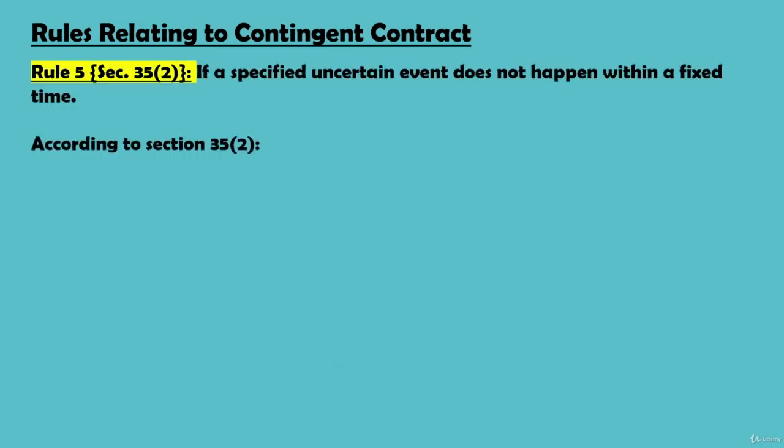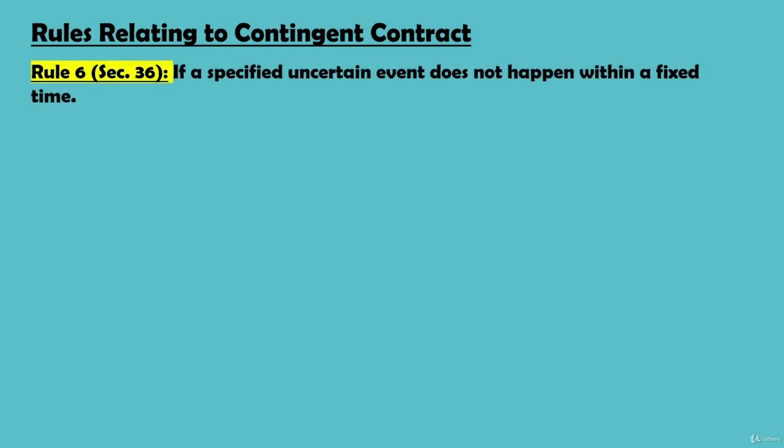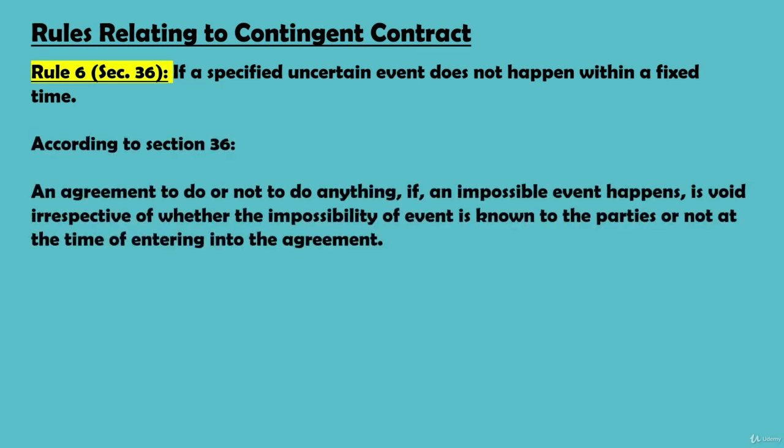The last type of contingent contract is covered by section 36. Section 36 says an agreement to do or not to do anything if an impossible event happens is void irrespective of whether the impossibility of the event is known to the parties or not at the time of entering into the agreement. The logic is simple here.